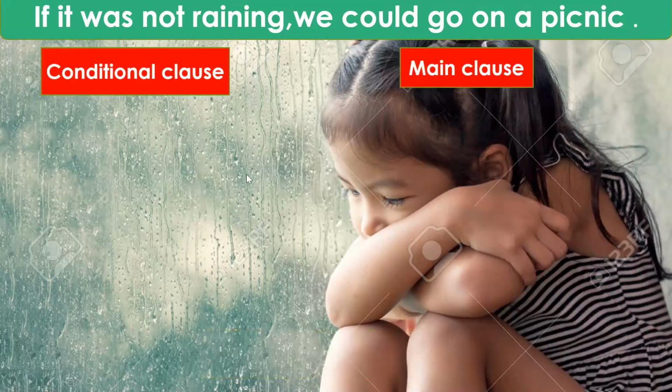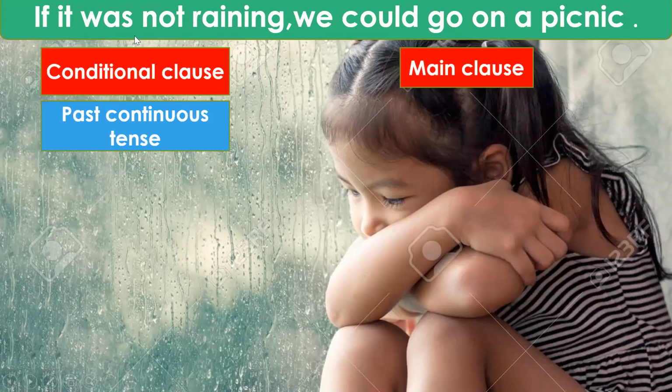So now the conditional clause in this case is in the past continuous tense. "Was raining" is past continuous tense. Generally, in second conditionals the if clause is always in the simple past tense. But sometimes you may get a sentence like this, and then you will think what kind of sentence is this. So you have to judge whether it is a possible condition or an impossible, unreal or unlikely condition. So here it is an unlikely condition because it is raining and I cannot go on a picnic.